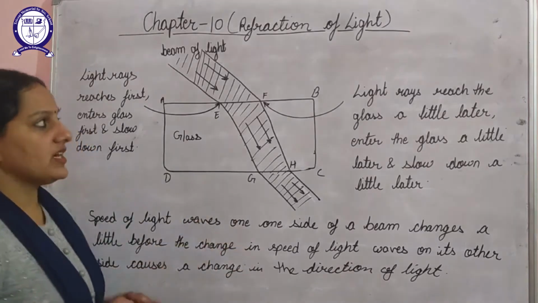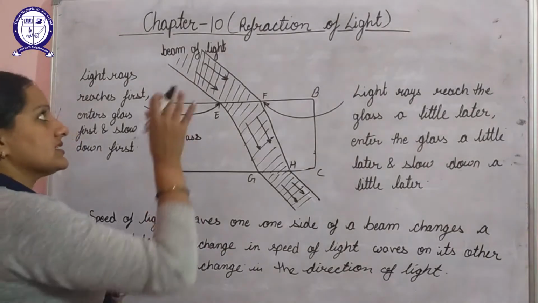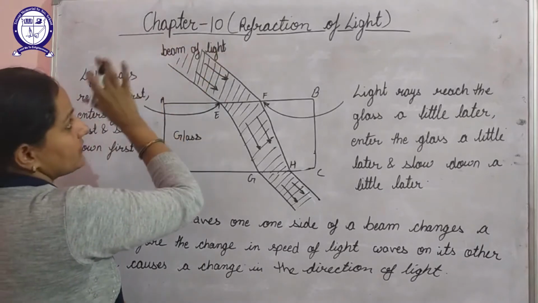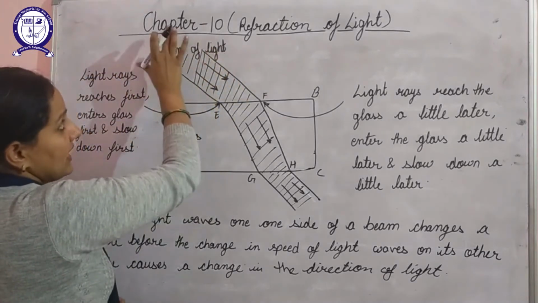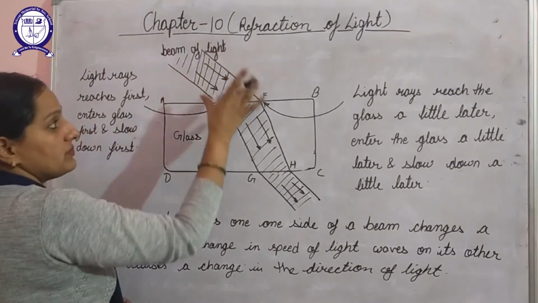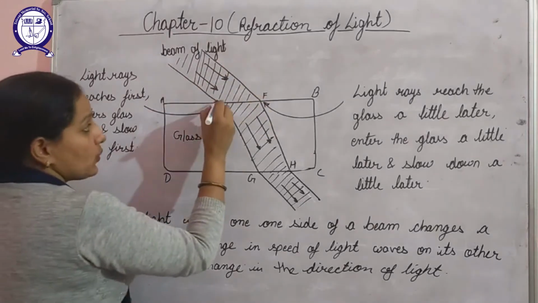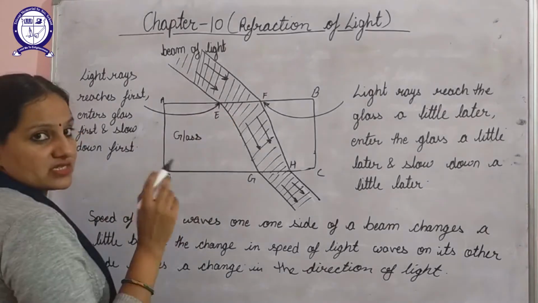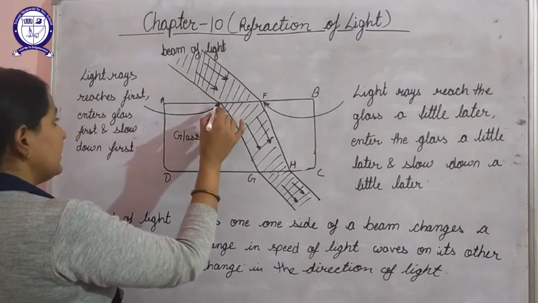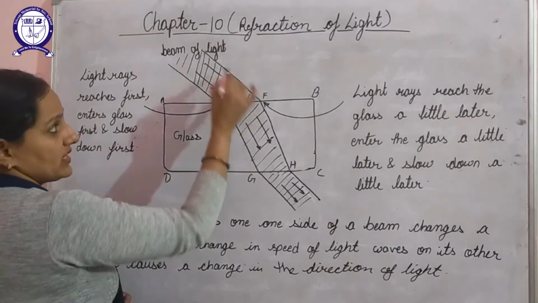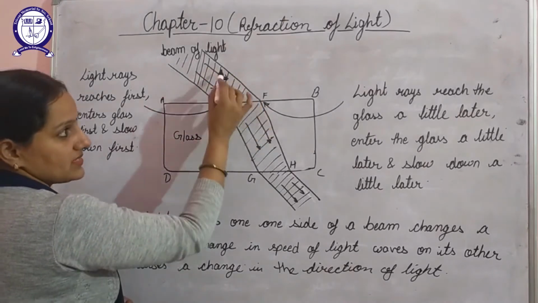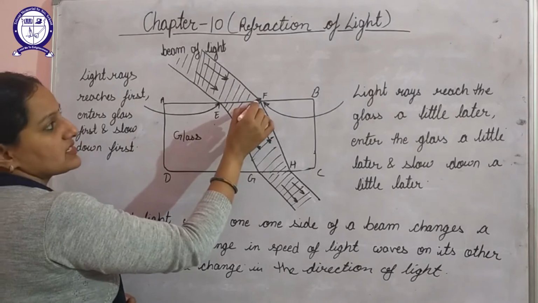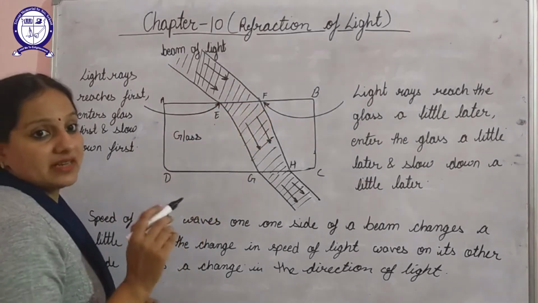Whenever a beam of light moves from one medium to another, one part of this beam enters the second medium first, hence it slows down first, whereas the other part enters a little later and hence slows down a little later.